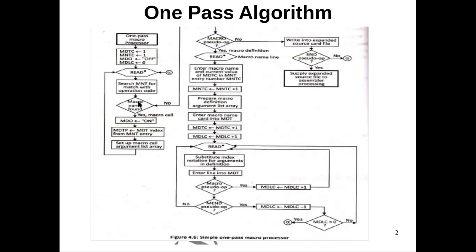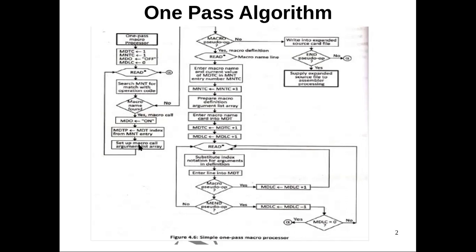That means if any macro name is found, we have to set the MDI variable, the macro definition input variable, as on, and we have to get where the definition for this macro call is. That we will get from the macro name table, and in the macro name table, the macro definition table index value will give the index for the definition of that corresponding macro call.